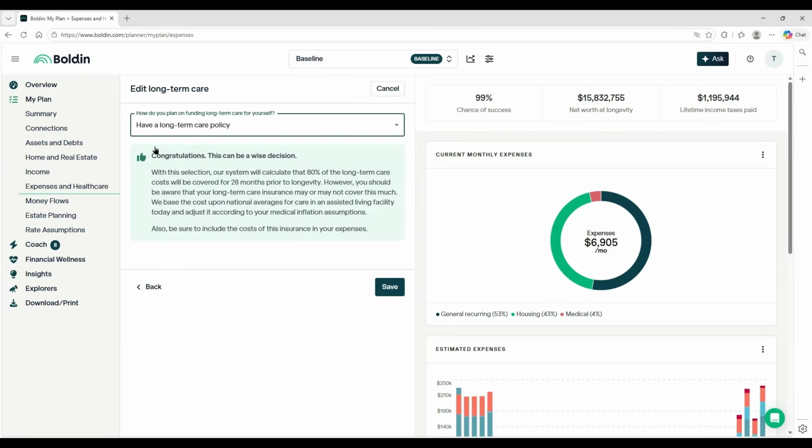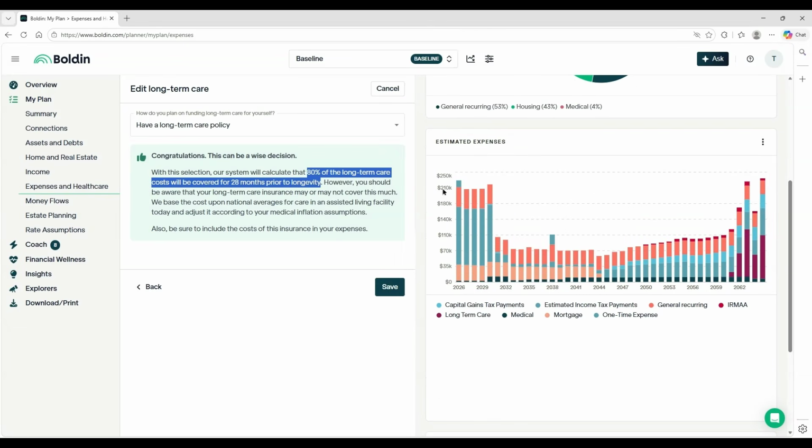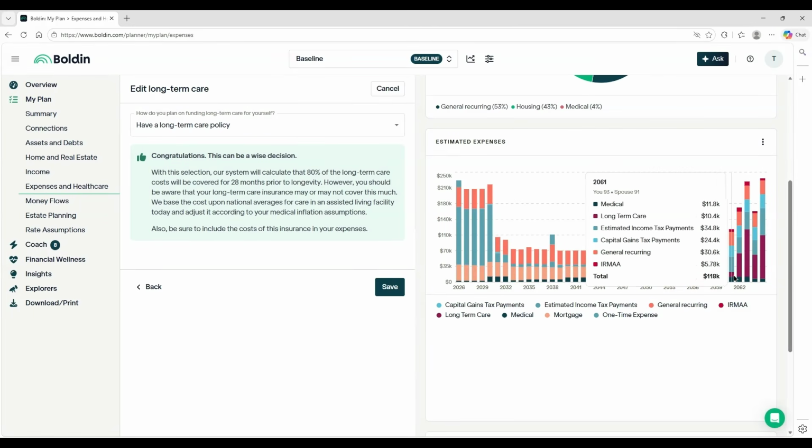So in that case, here's the golden nugget. Boldin is telling you right here that it is going to model 80% of the long-term costs will be covered for 28 months prior to longevity. Boldin will estimate that for the last 28 months of your life, the long-term care cost is $180,000. But in this case, because you've got that long-term care policy, they're assuming that that will cover 80% of your costs and you'll be responsible for the remaining 20%. You can see that here in these burgundy bars.